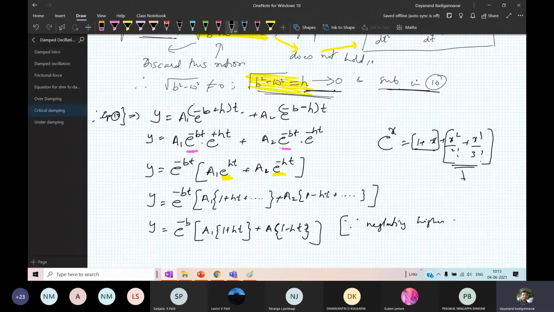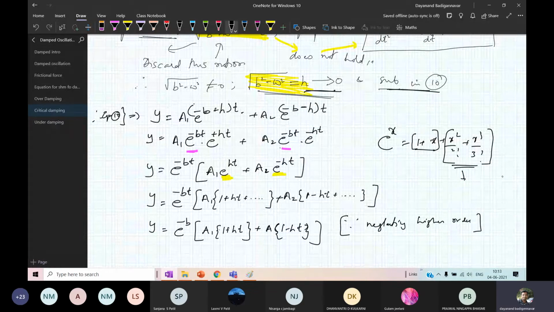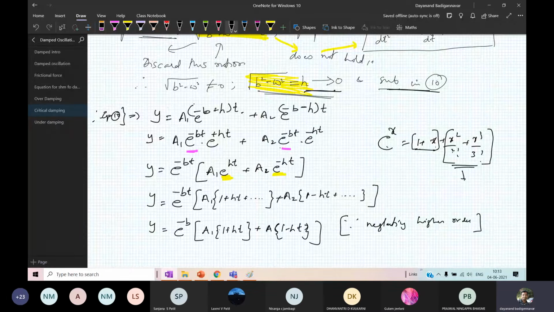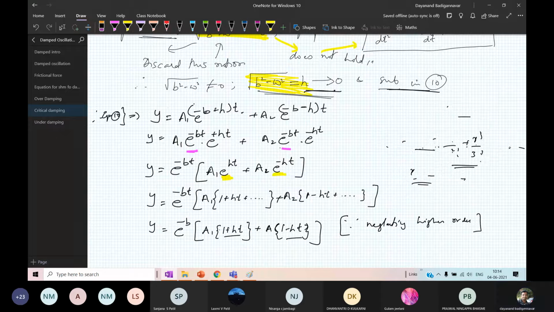So remember, e raised to x is 1 plus x plus x square by 2 factorial plus x cube by 3 factorial plus so on. You are getting the point. I have 1 plus x as the larger value. If you go for x square, x cube, these are smaller and smaller. Why? Because whenever x is small, e raised to x is equal to 1 plus x. Therefore, I have used this concept to write this. Got it. So I will erase this. This is just for your reference. You should know it.